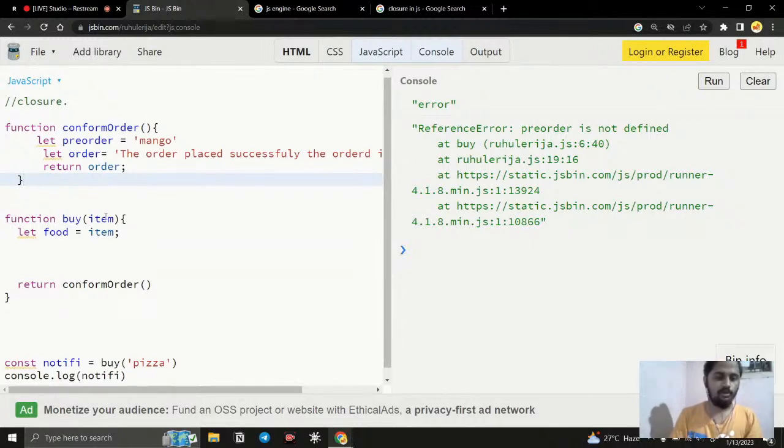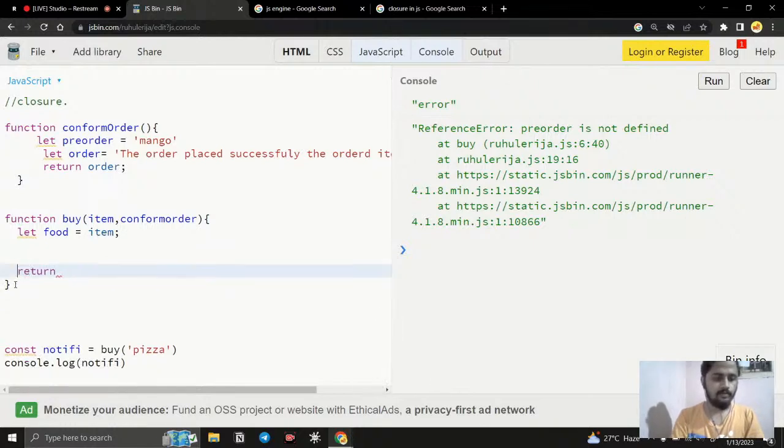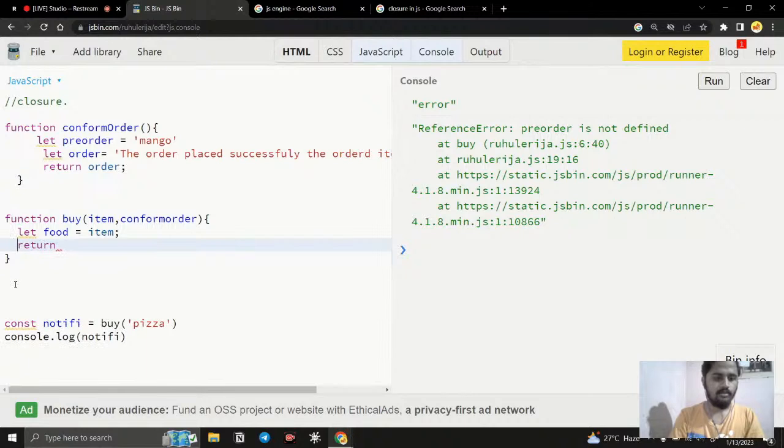So what I'm going to do here is create another thing. This is going to be confirm order. And here, instead of this, we will simply write this confirm order, put inside this function.